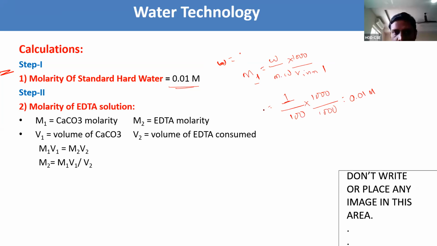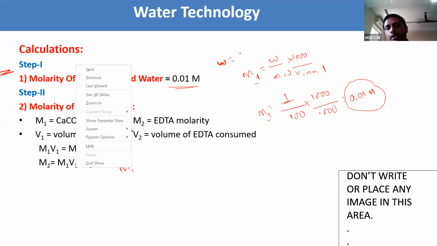Step 1 is M1. Now in step 2, whatever we have, 1000 ml, the molarity of this 1000 ml solution is 0.01. Now step 2 is the molarity of the EDTA solution. How are we going to standardize it? The calculation is, M1 is whatever we got in the previous step 1.